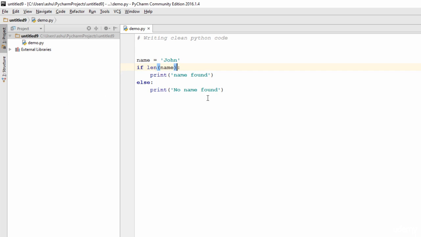So those were some rules about the import statement and the if statement. So hopefully you guys were able to understand what I have tried to explain over here.